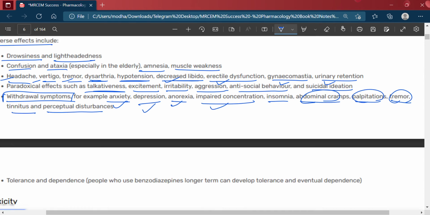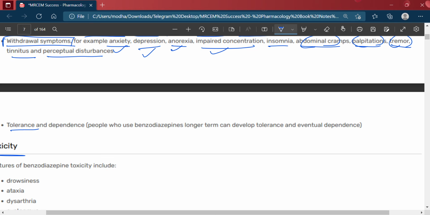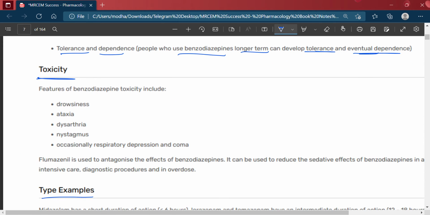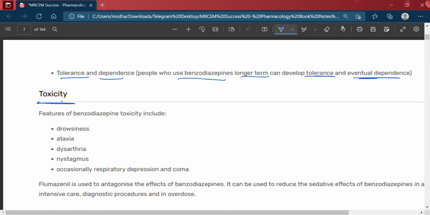Okay, then tolerance and dependence. People who use benzodiazepines longer term can develop tolerance and eventually dependence. Okay, then we will discuss the toxicity of the benzodiazepines.